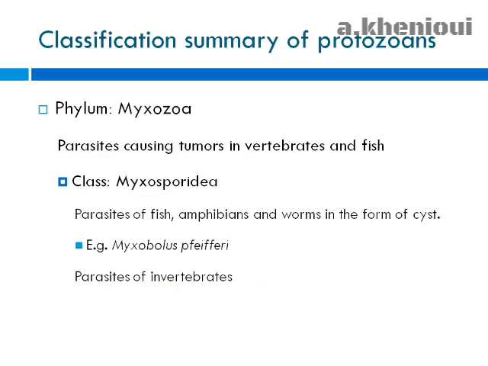The phylum Myxozoa, parasites causing tumors in vertebrates and fish. The class Myxosporidia, parasites of fish, amphibians, and worms in the form of cysts. For example, we have Myxobolus pfefferi, parasites of invertebrates.